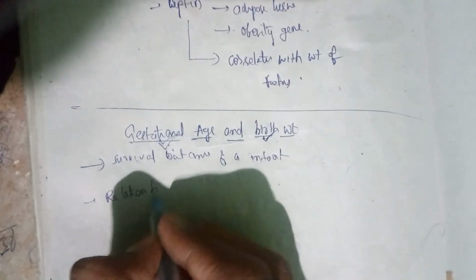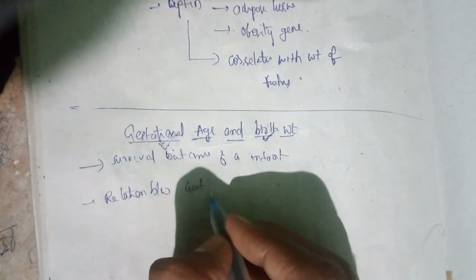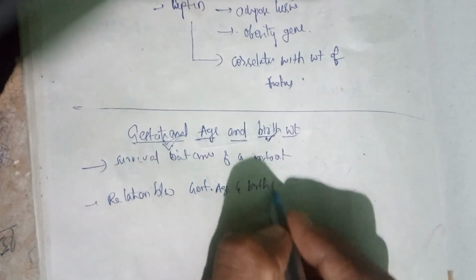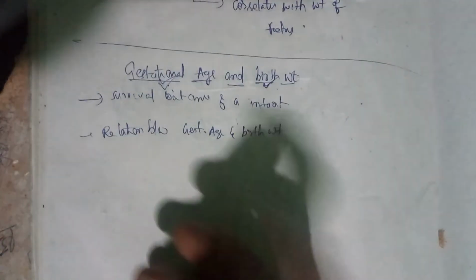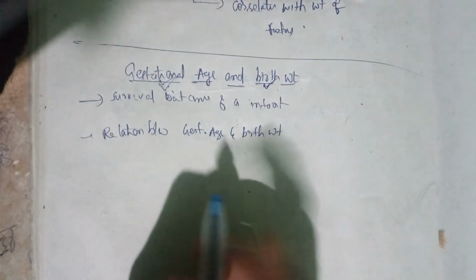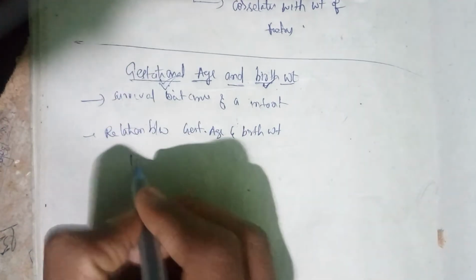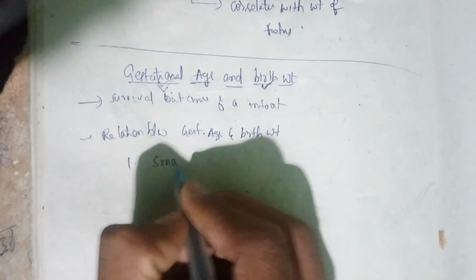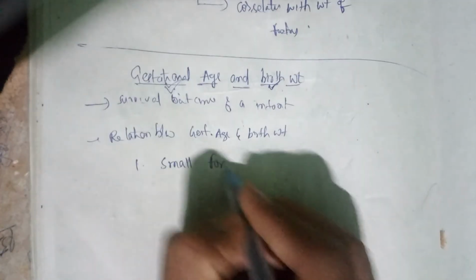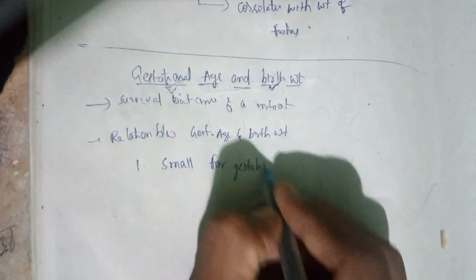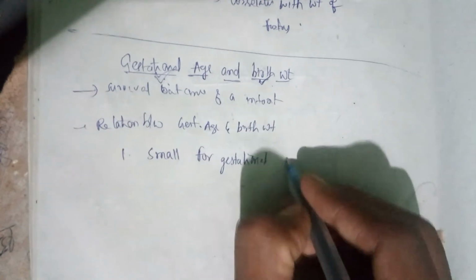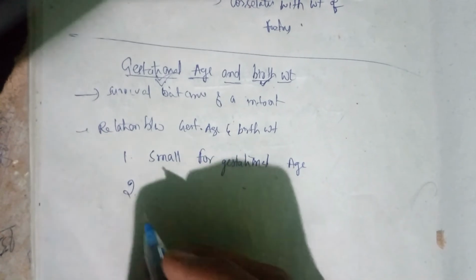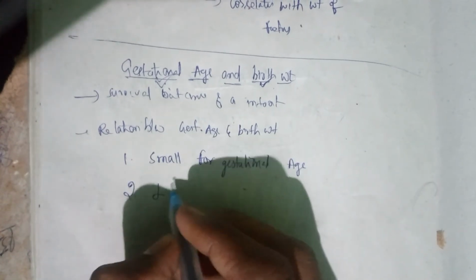The relation can be understood by knowing four terms. One is small for gestational age. Second one is large for gestational age.